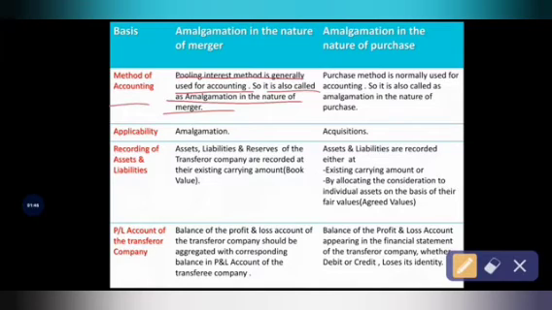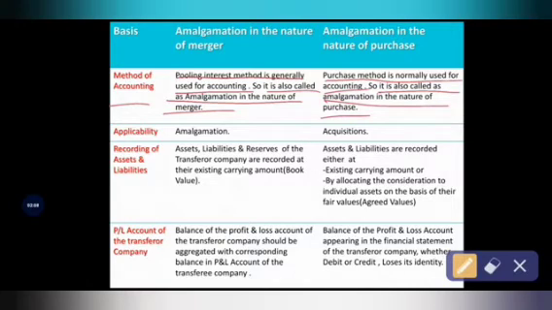Similarly, there is no other name for amalgamation in the nature of purchase. The purchase method is generally used for accounting purposes under amalgamation in the nature of purchase.